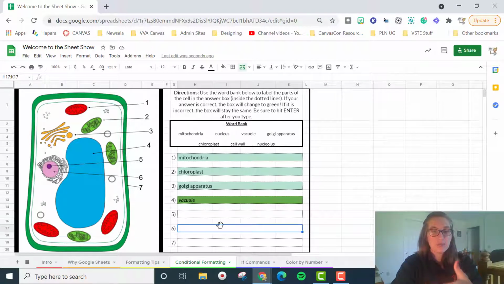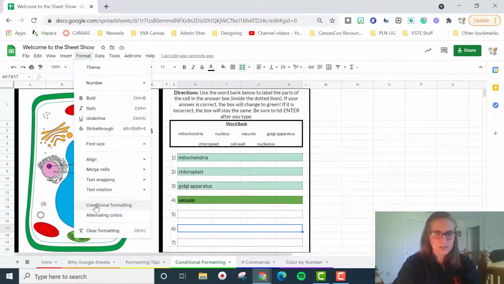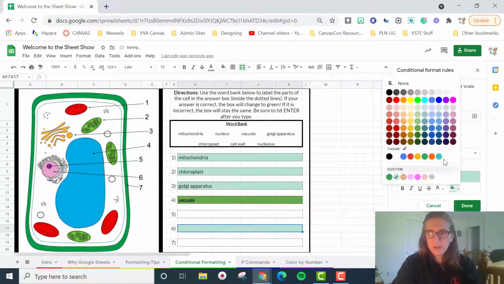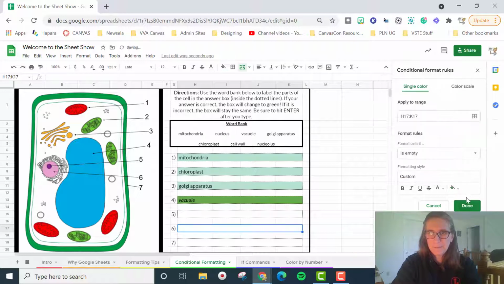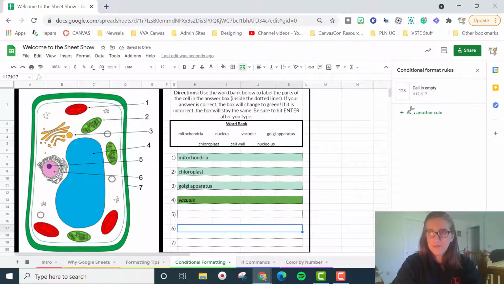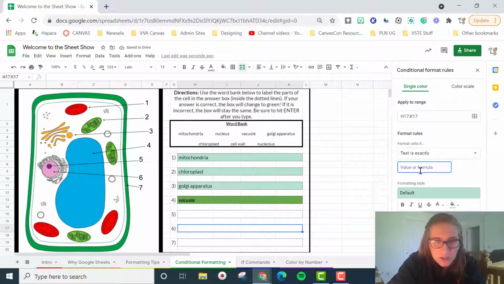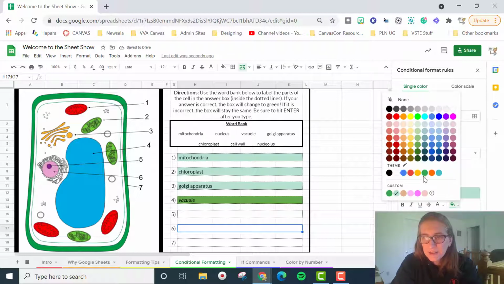So let's go ahead and do number 6. I'm going to say format, conditional formatting. All right, so if the cell is empty, we want to leave it blank. If the cell is exactly nucleus, we want it to be green.